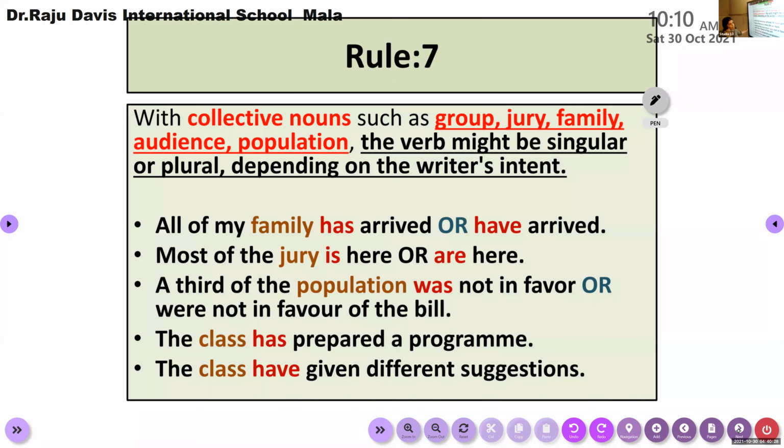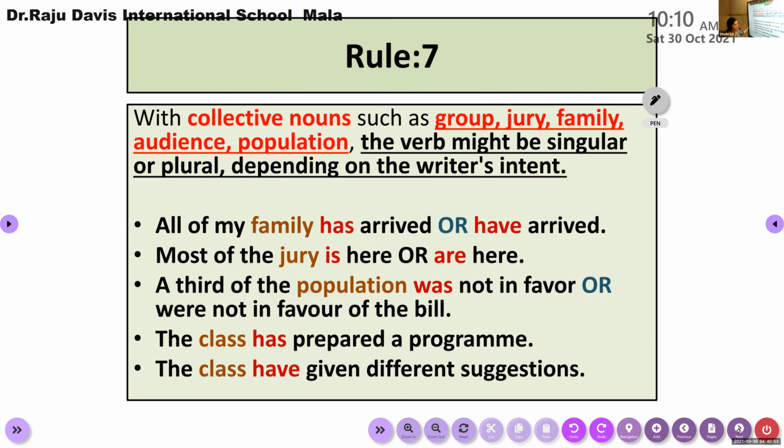According to rule number 7, I know that we had a discussion about all these rules. Rule number 7 is talking about collective nouns. Collective nouns like group, jury, family, audience, population.